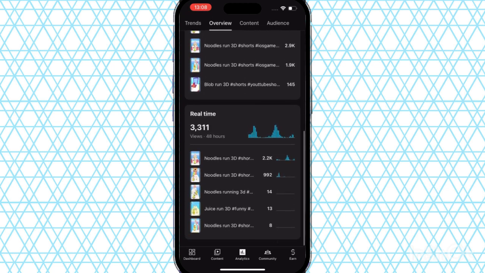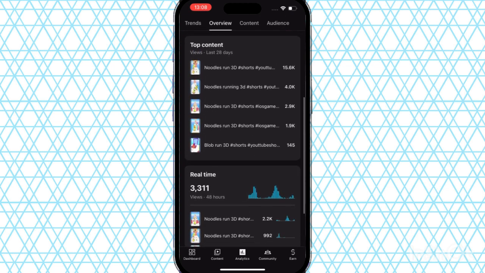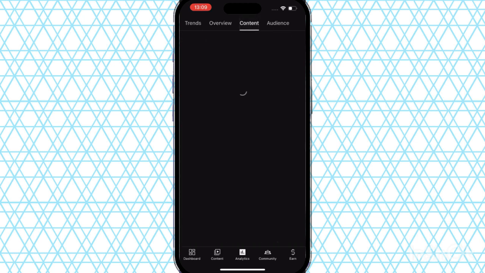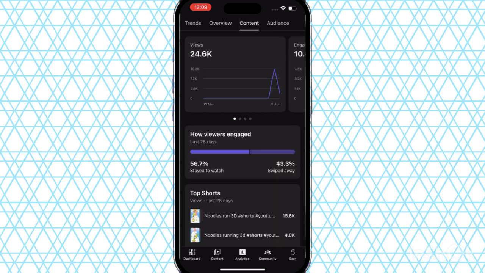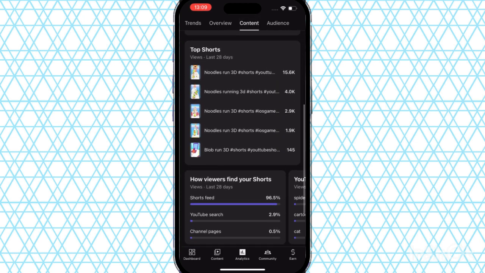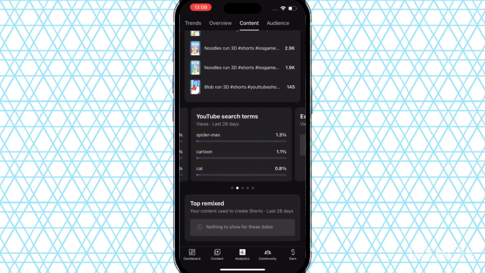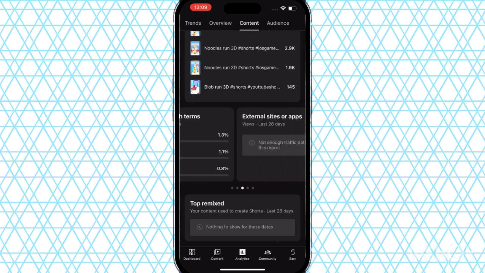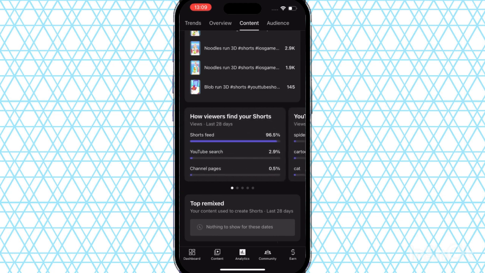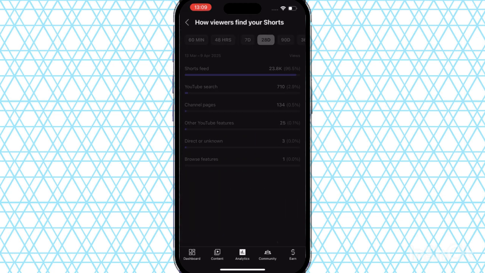So you have to go to your YT Studio, and going to YT Studio, here you can see in the analytics. You have to go on that, and then you have to go on the content. Here you can see written as how viewers find your videos. It means how viewers find your videos in shorts, in videos, how they see your videos title, how they see your videos thumbnail and all that. So this is what I am going to show you today.